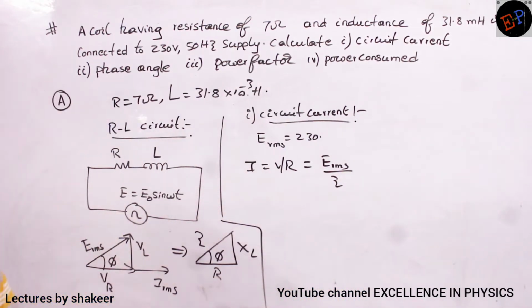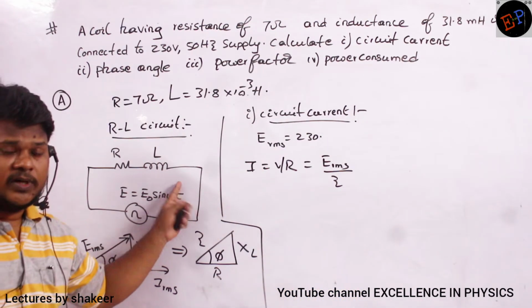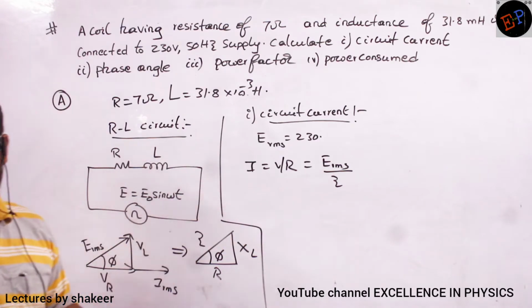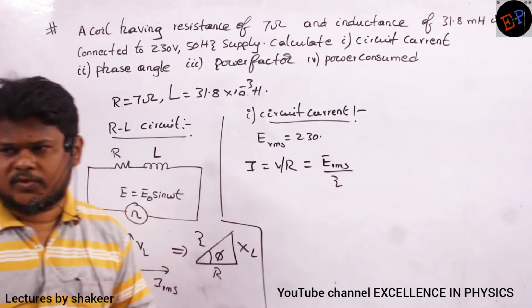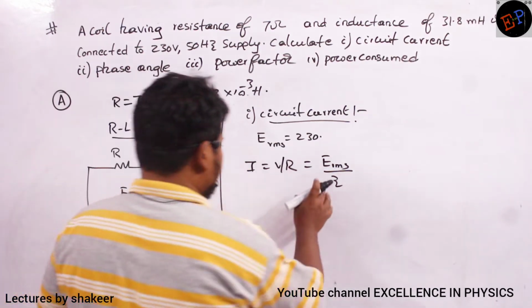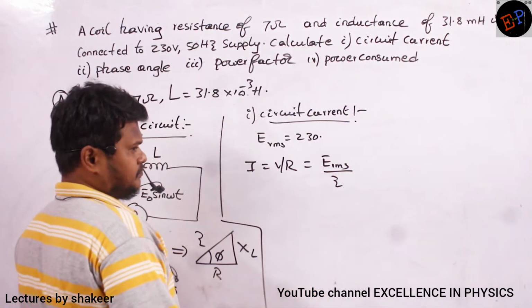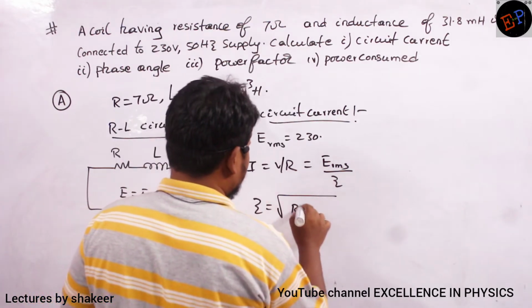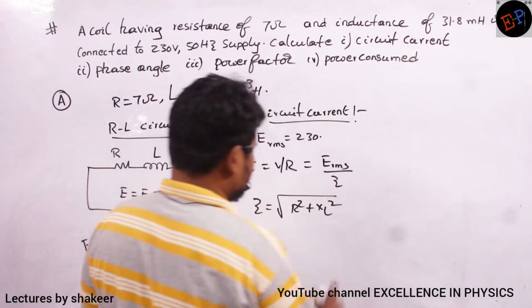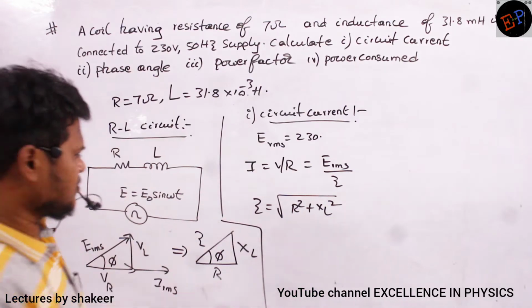This is an RL circuit, no? You have to take the impedance of both, the resistance and also the inductive reactance. Both you should take. So Z value, how have we calculated, do you remember? Z is equal to square root of R square plus XL square. So first you are supposed to calculate this.